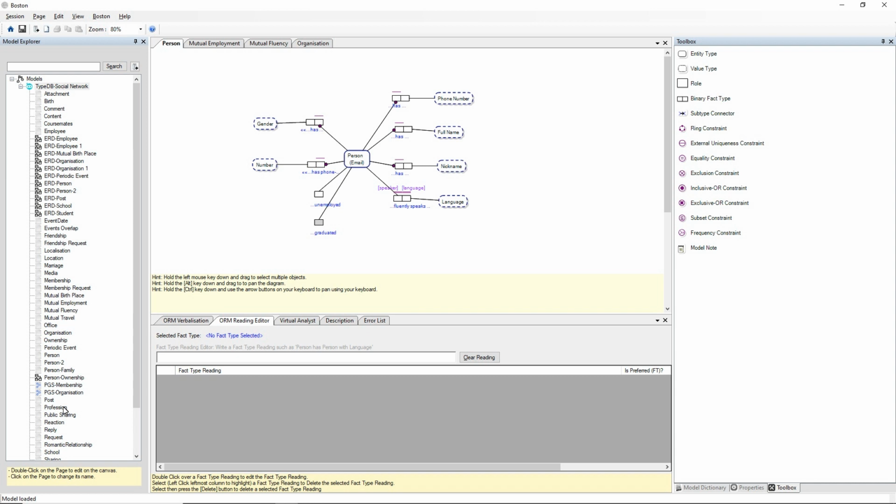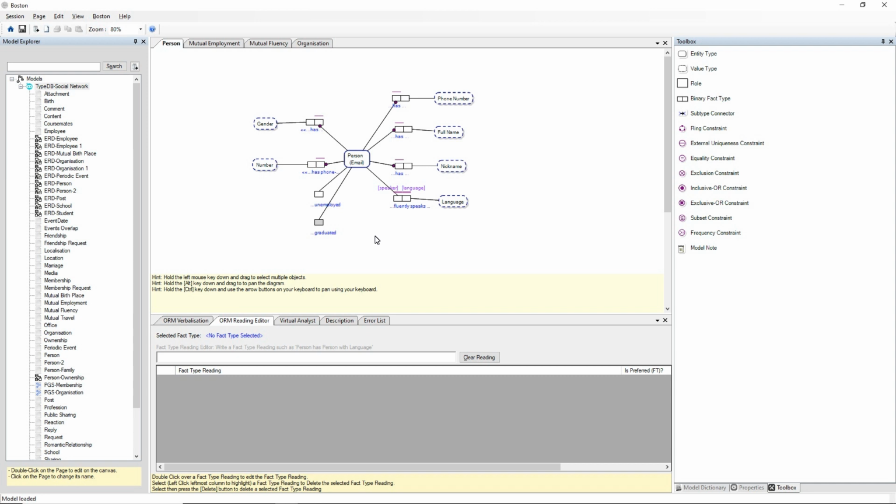It's quite a large model, and I've got a few pages open. So here we're looking at a person page, and we're looking at details of a person. This is in object role modeling. Now, object role modeling has practically a one-to-one correspondence with the meta model of TypeDB.